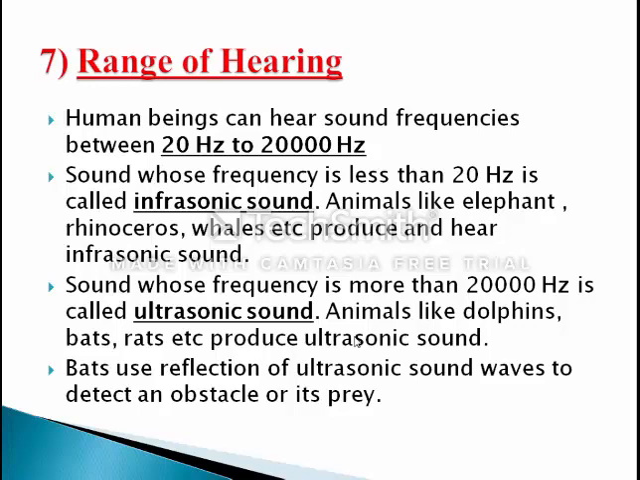And what does the bat do? It uses reflection of ultrasonic sound waves to detect an obstacle or its prey, because when bats move, they use the reflection of this ultrasonic sound to detect any obstacle or their prey, meaning their food.